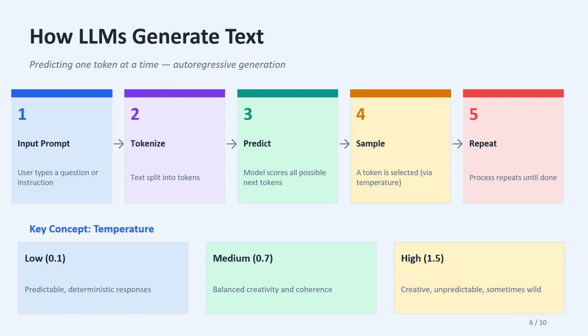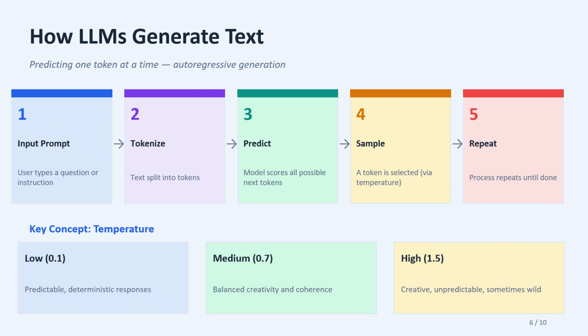Let's see how the model generates responses. This is the most important part. Step 1, you give input. Step 2, it converts input into tokens. Step 3, it predicts the next word. For example, if you type "I like to watch", the model predicts possible next words like movies, TV, videos, then it selects one. After that, it repeats the process again. Word by word, it will build the sentence.